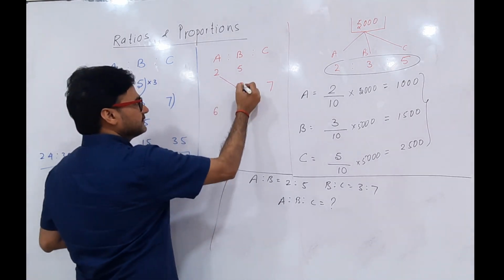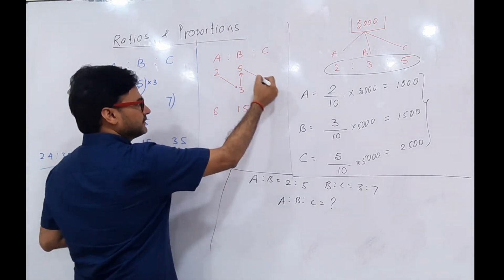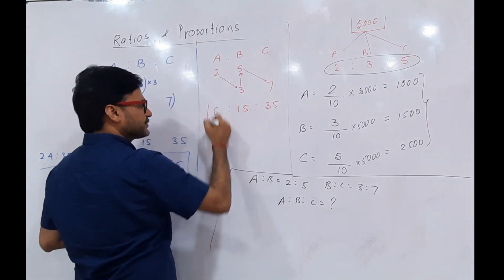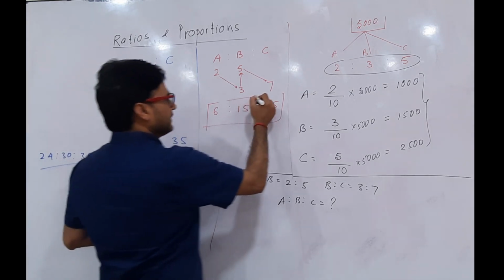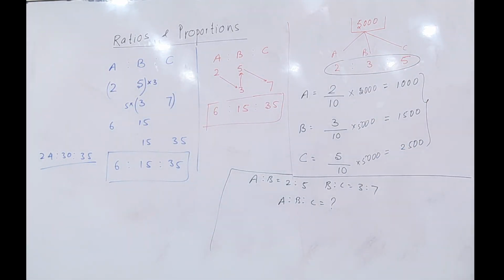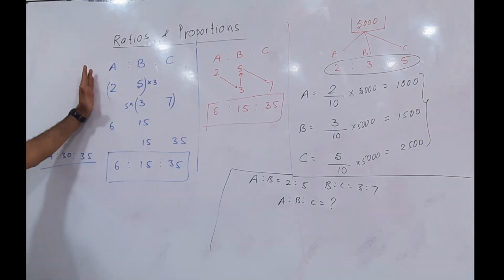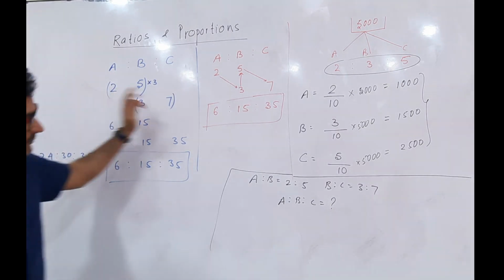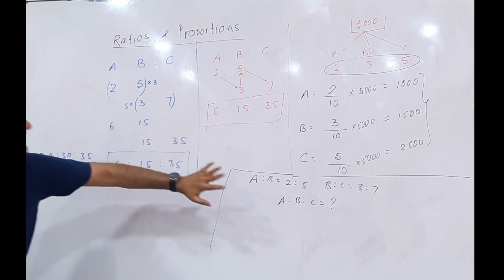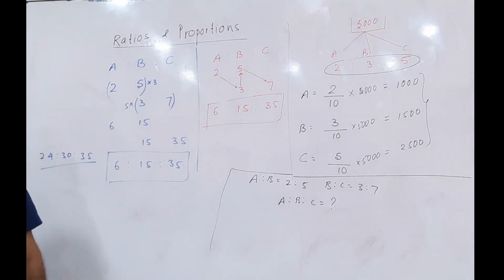Multiply here, you get 15. And here, 35. For every question, zigzag multiplication lets me find A is to B is to C. All this work is not required. The earlier approach is the methodical one to understand what I am doing; the same thing, just a different way. That's the best approach for combining 2 or more ratios.